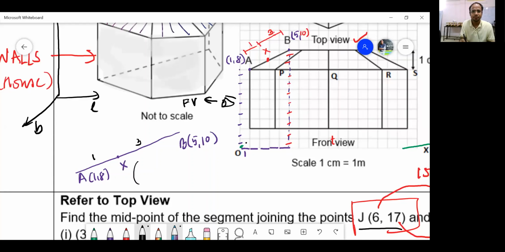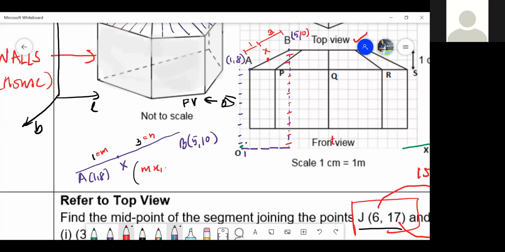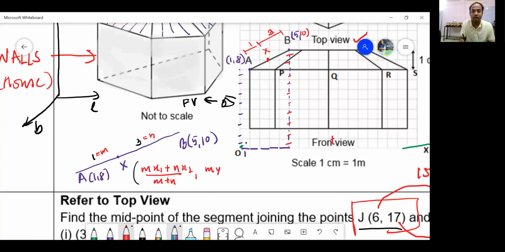Very famous. Let this be M and this be N. (Mx2 + Nx1) upon (M + N). Next, (My2 + Ny1) upon (M + N).